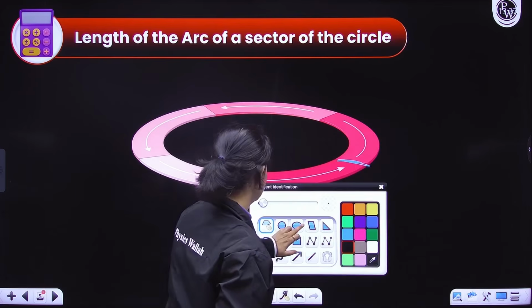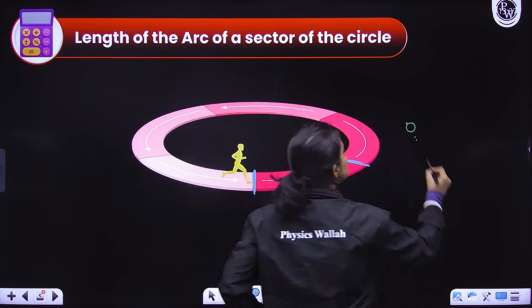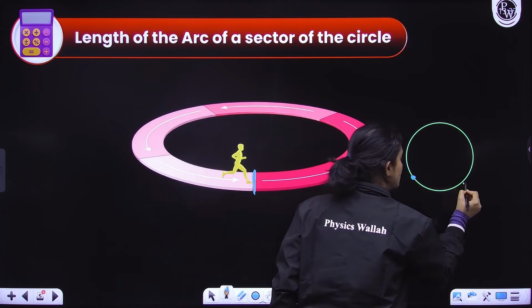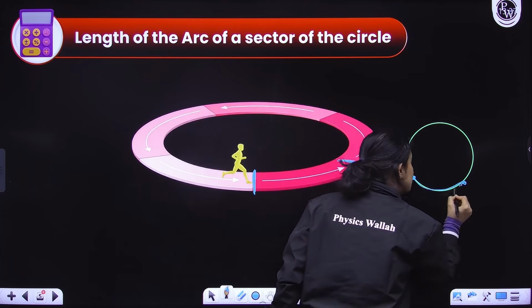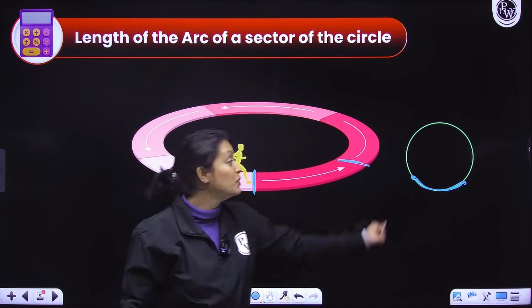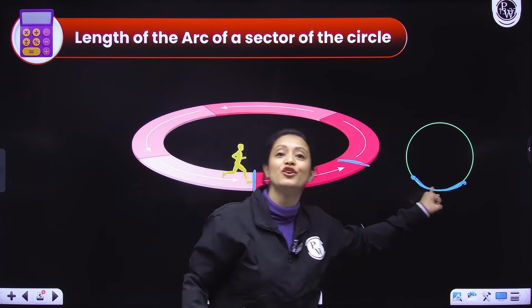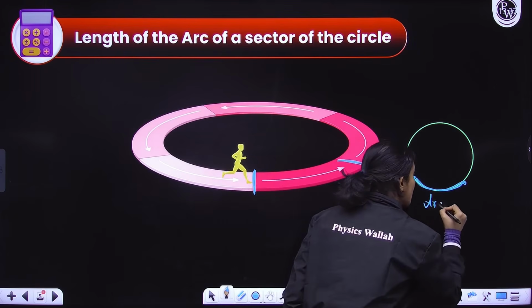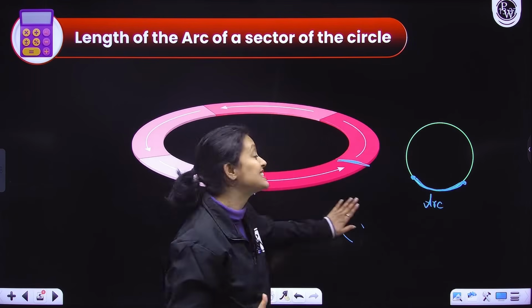Here we have a circle. Let's suppose that the person is running from here to here. What is the distance covered by the person? That would be the length of this portion of the circle, and this portion of the circle is called the arc of the circle.